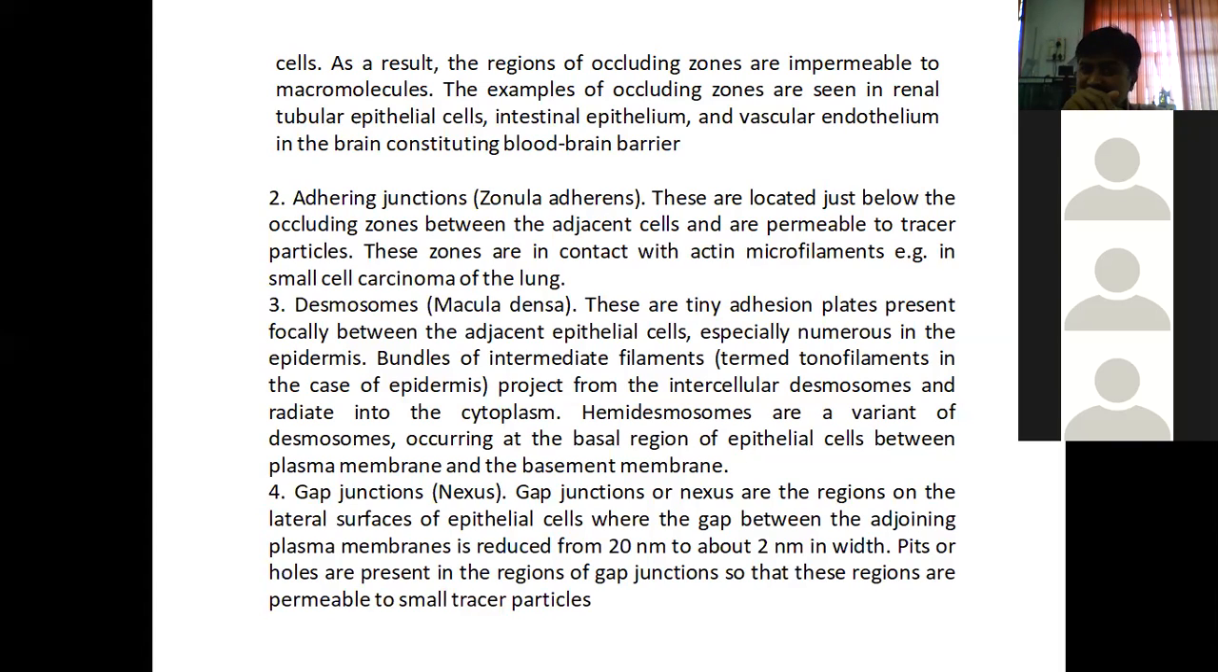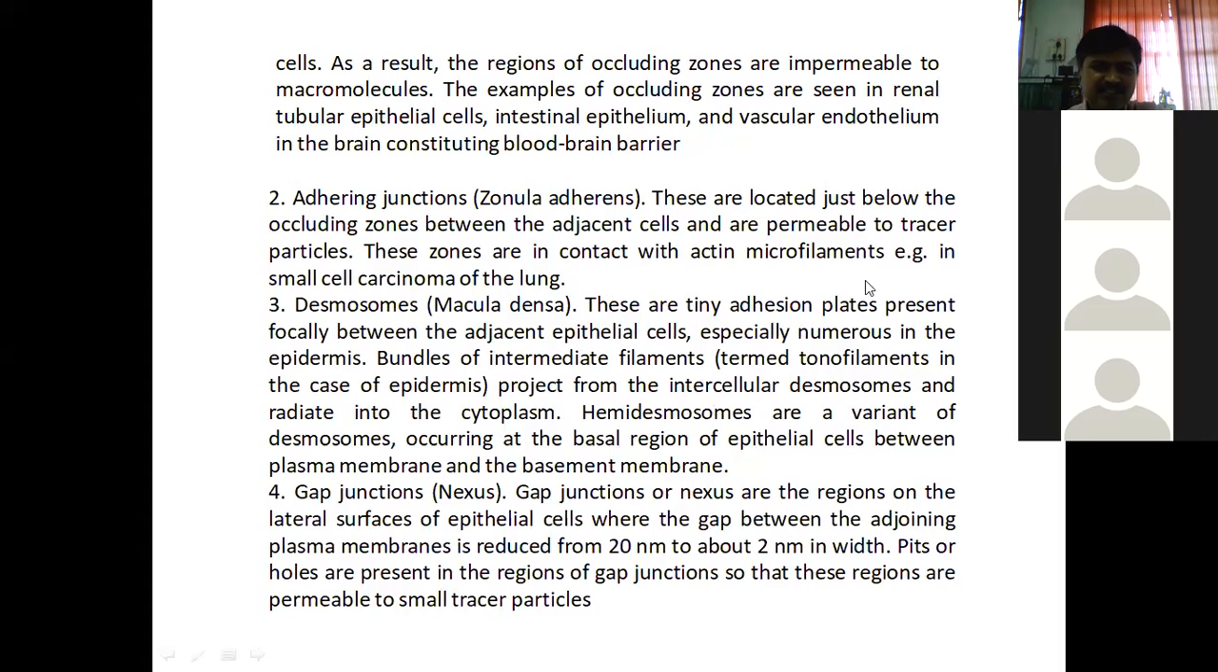That is the adhering junction, that is zonula adherens. We call it zonula adherens. Zonula occludens was the first point of contact, and this zonula adherens is the second one. These are called adhering junctions. These zones are in contact with actin microfilament. Don't forget to remember this.